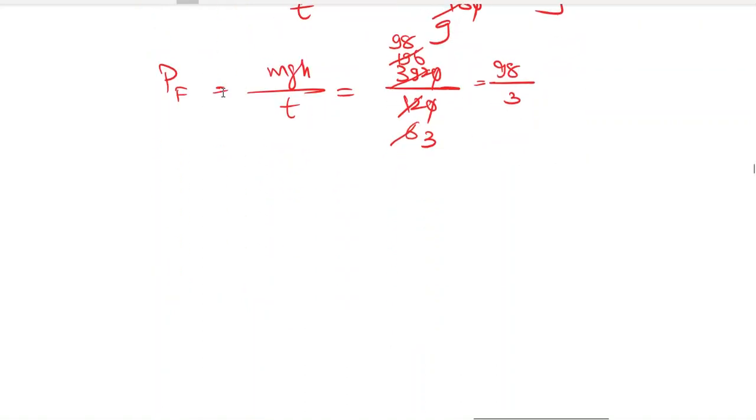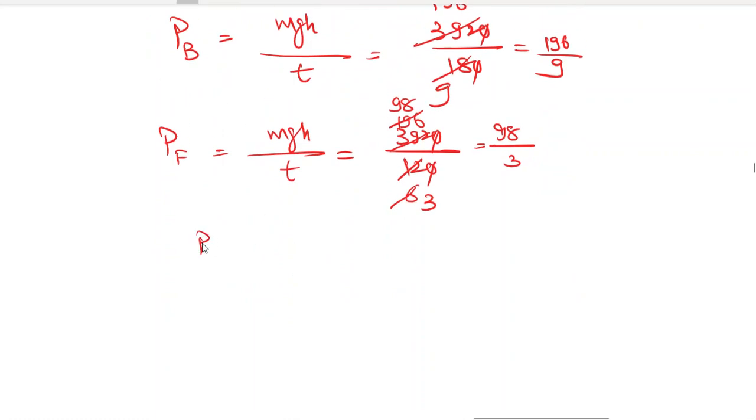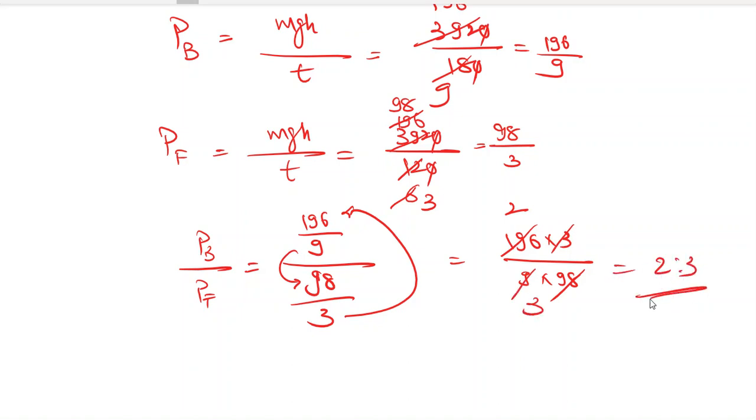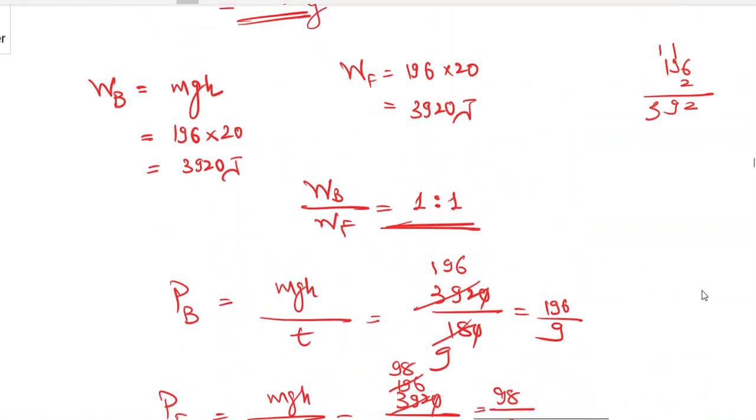So the ratio: power developed by boy upon power developed by father, 196 by 9 upon 98 by 3. 196 multiplied by 3 upon 9 into 98. 98 2s are 196, 3 3s are 9, so 2:3. So the ratio of power developed by them is 2:3, but the ratio of work done is 1:1, and each of them does the same work, 3920.